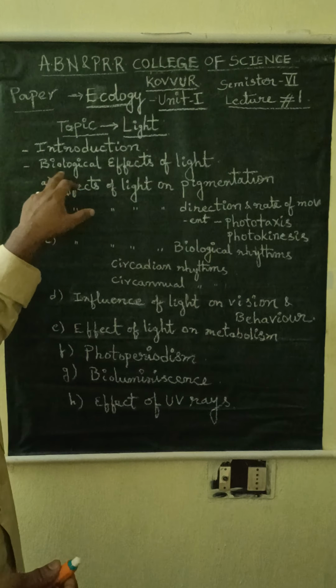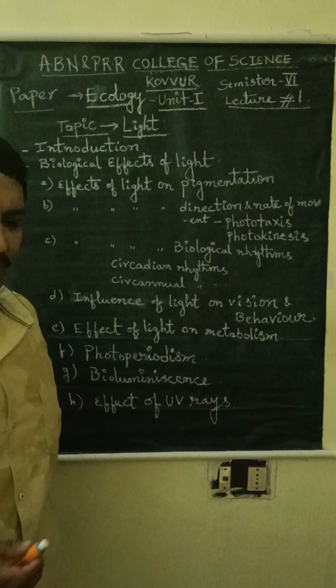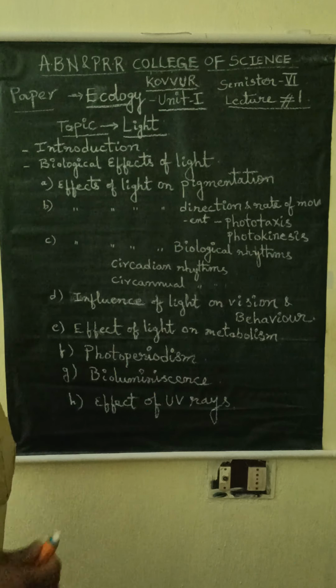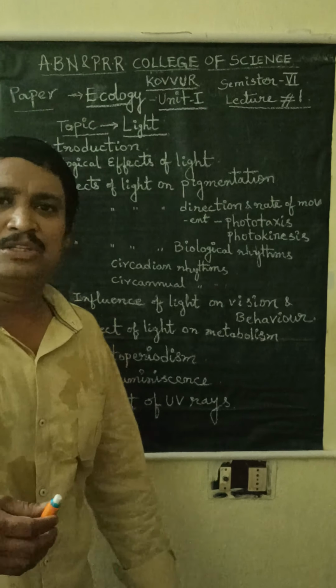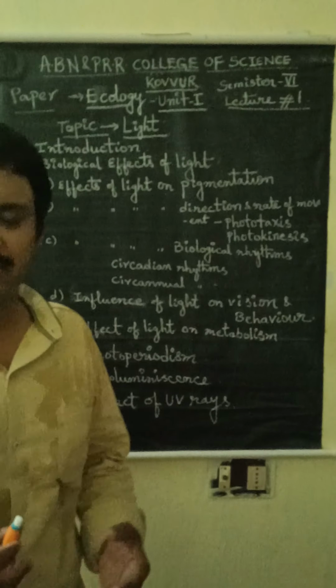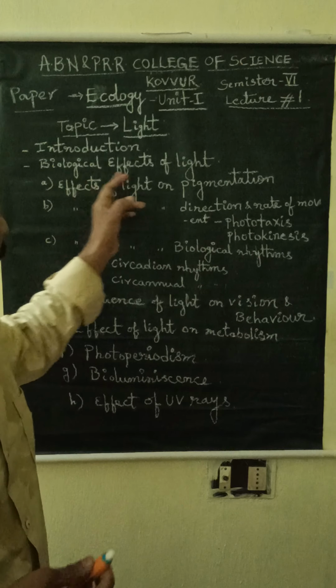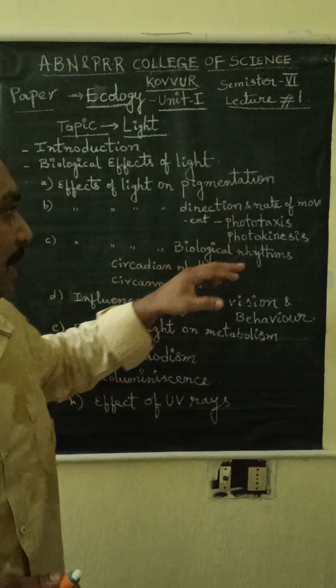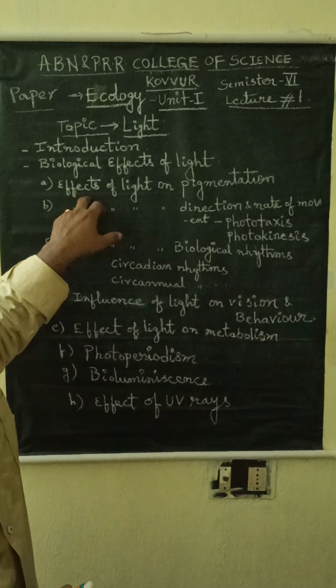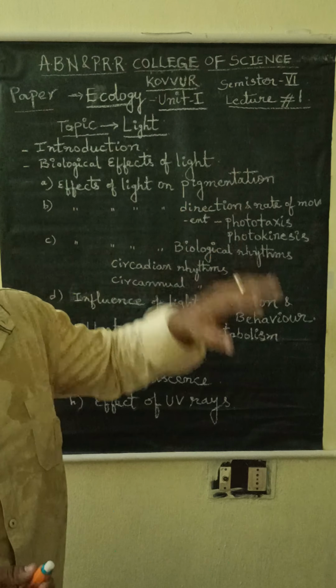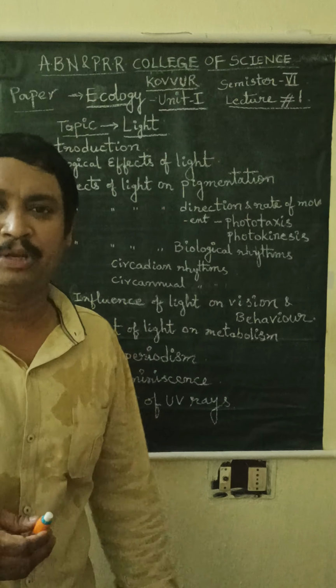Next, biological effects of light. Biological effects means, what are the effects which take place in the body of living organisms? They are called biological effects. The first one is effects of light on pigmentation. Effects of light on pigmentation.